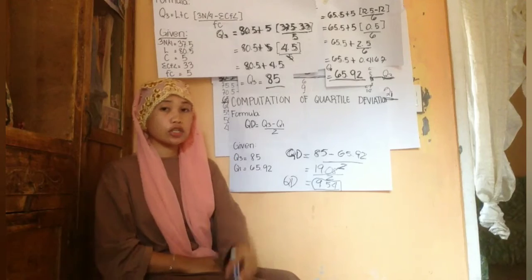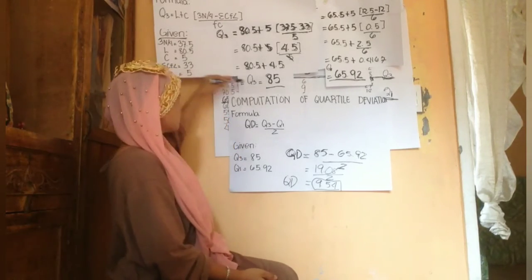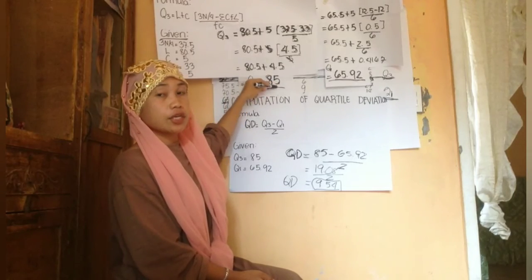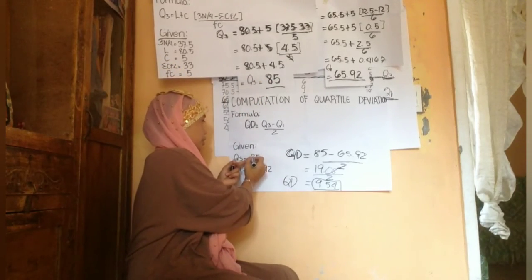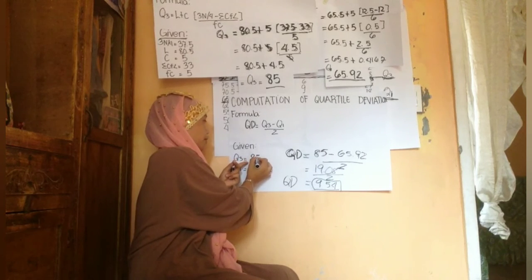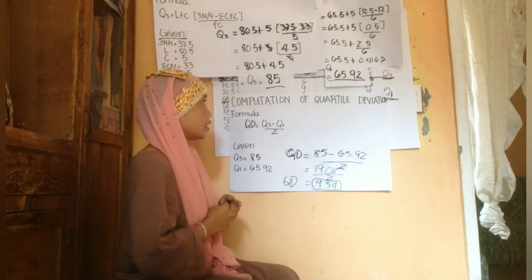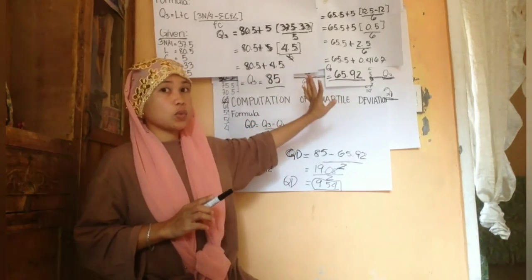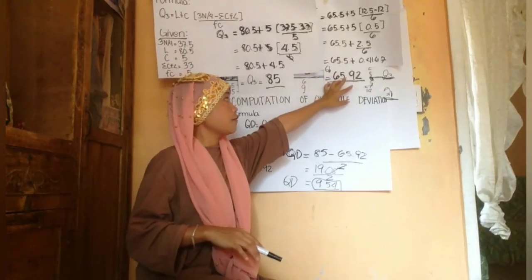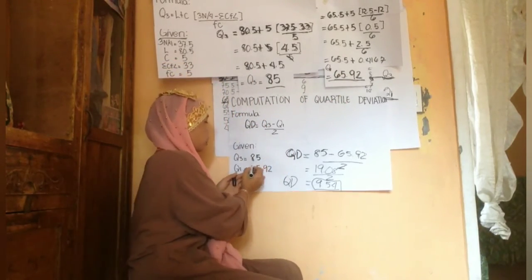The result of the third quartile is 85. This is the answer from what we solved earlier. So the third quartile is 85. And our first quartile, we also got earlier from what we solved, is 65.92.